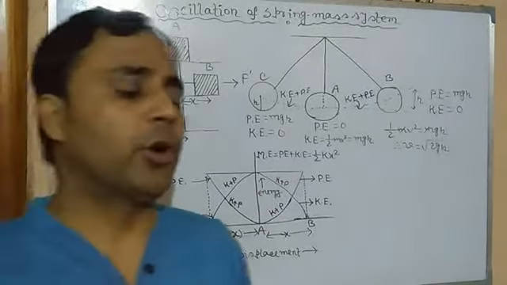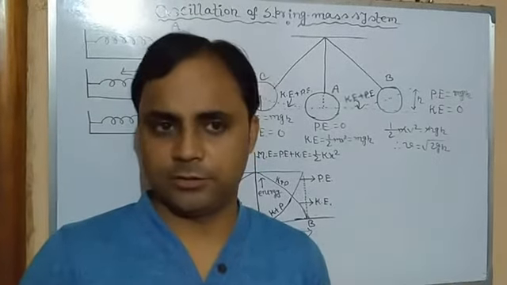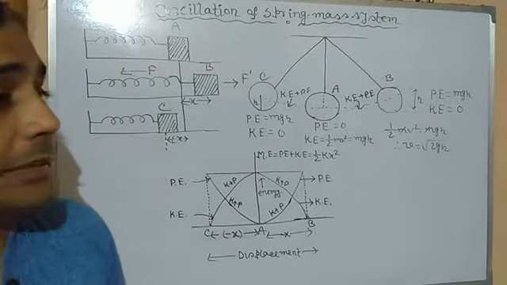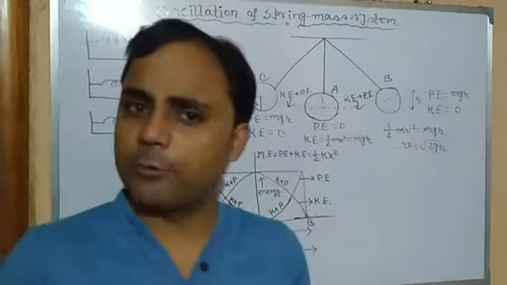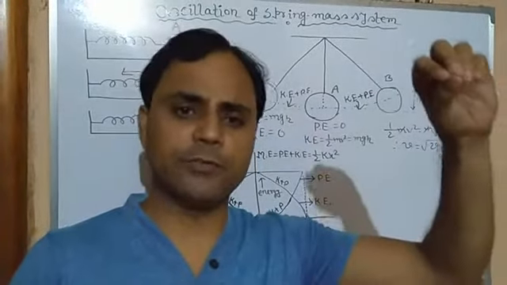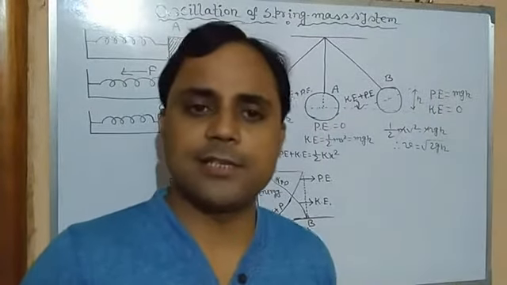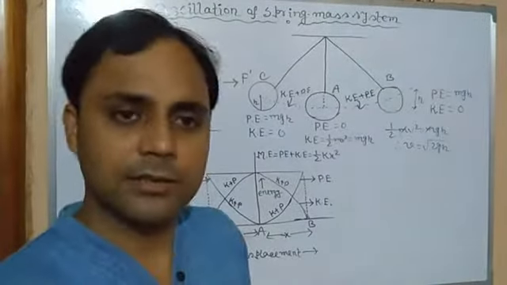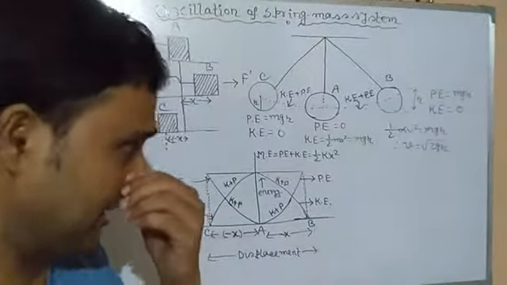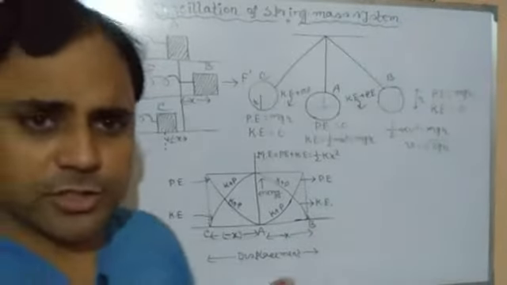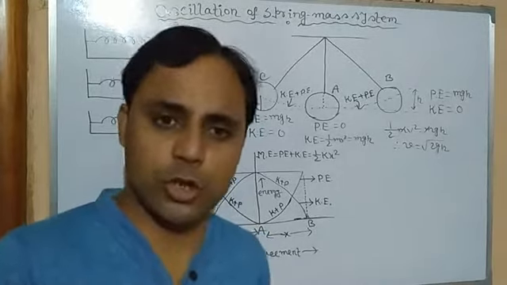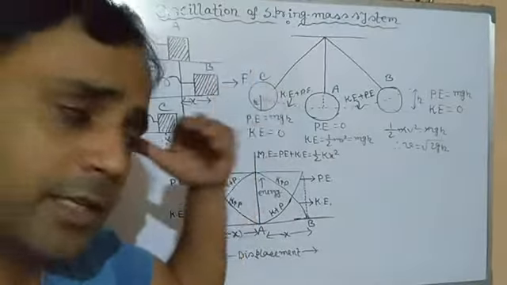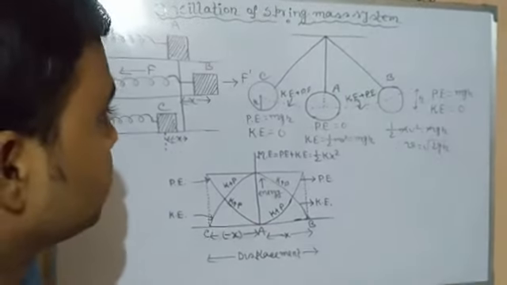Students, in class 10, you have already read about the principle of conservation of energy. I don't need to repeat it. We also saw its experimental proof through free falling bodies. In case of a free falling body, total mechanical energy, that is the sum of potential energy and kinetic energy, is conserved, is constant, is the same at each and every position. Also, in case of oscillation of a simple pendulum, we saw its experimental proof. At each and every position, its total mechanical energy is also the same, that is constant.